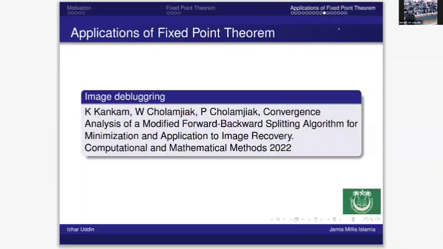With one of my PhD students, I recently submitted a paper to the Journal of Global Optimization. Basically, we construct a new fixed point iteration. We took a picture, blurred it with a Gaussian matrix, applied our method, and compared with the original image. So this is very exciting.